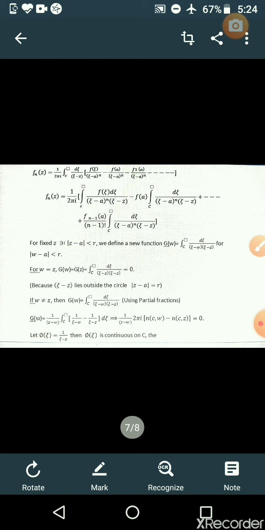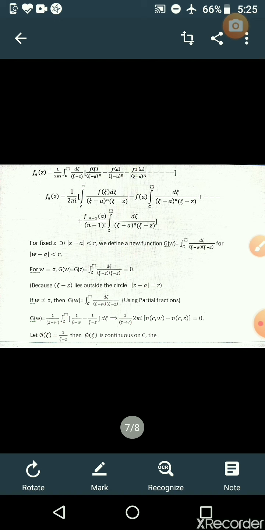Then in general you can write the kth derivative g^(k) of w, for k greater than 0, equal to k factorial integral over c of phi(xi) dxi by (xi minus w) to the power of k plus 1. Hence this integral over c of dxi by (xi minus z) into (xi minus w) to the power of k plus 1 is equal to 0 for all w with modulus of w minus a less than r and k greater than 0.